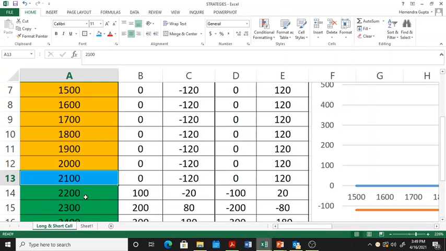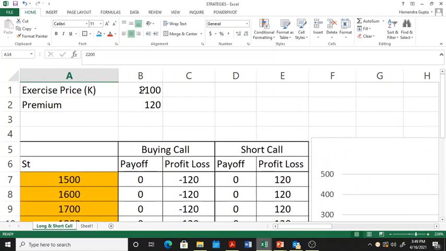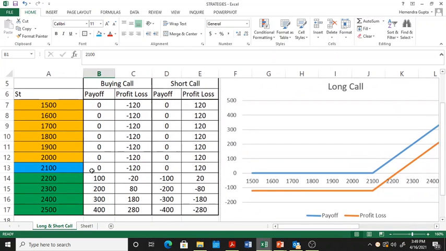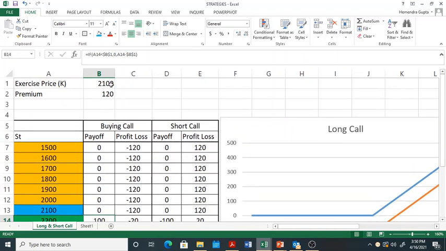At 2200 rupees, if the price reaches 2200 rupees, he will definitely exercise the call option because he has a right to buy at 2100 rupees, whereas in the market it is at 2200. Therefore he will exercise the call option at 2200 rupees, and he will have a positive payoff. How have I computed the payoff? 2200 rupees is the price, whereas the exercise price is 2100 rupees.